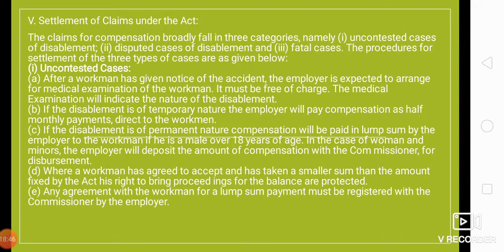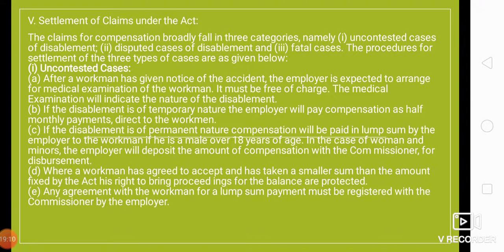If the disablement is of temporary nature, the employer will pay compensation as half monthly payments direct to the workman, right? So if the disablement is of temporary nature, after some time it will be cured, it will be healed. So the employer is supposed to pay half monthly payments directly to the workman.